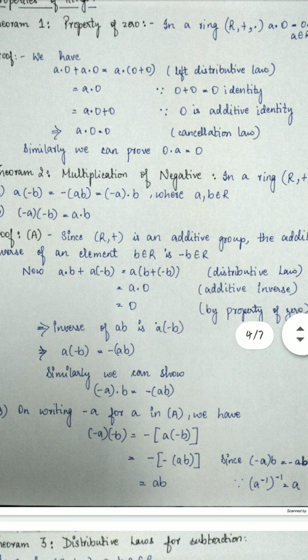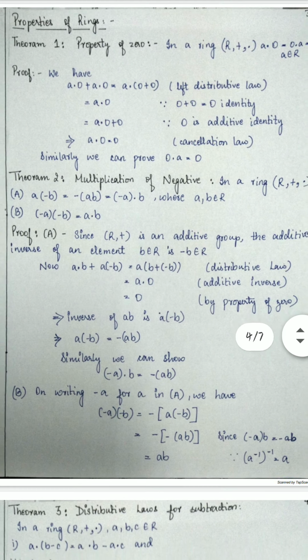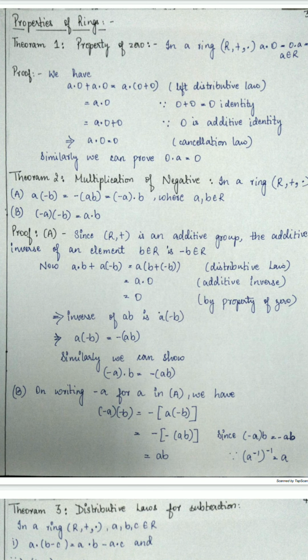This can be written as a · 0, since 0 + 0 equals 0, the identity, which can be written as a · 0 + 0. Since 0 is the additive identity, that implies a · 0 will equal 0 by the cancellation law. Similarly, we can prove this for 0 · a equal to 0.